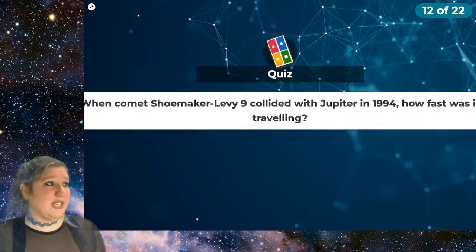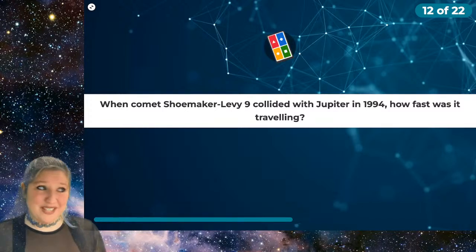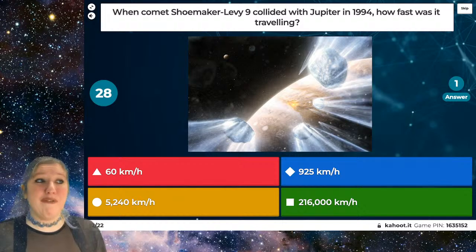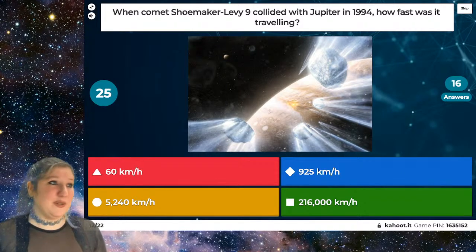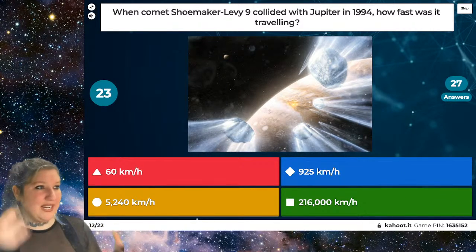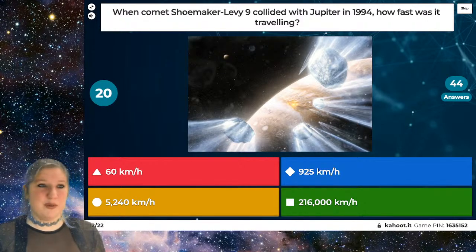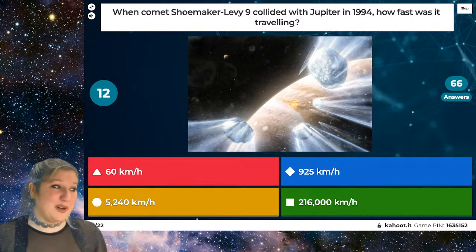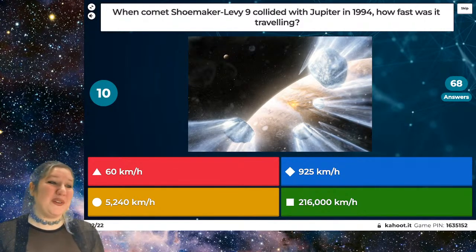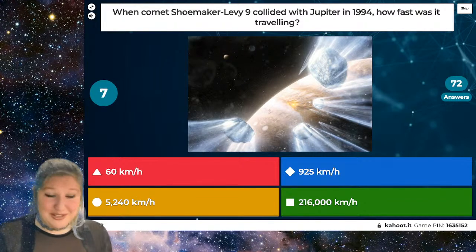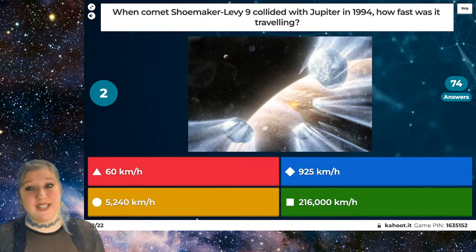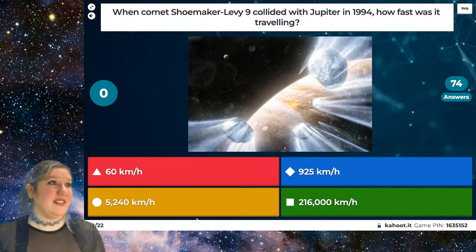The next question is, when comet Shoemaker-Levy 9 collided with Jupiter in 1994, how fast was it traveling? So this is a comet that actually broke apart and hit Jupiter, but how fast was it traveling when it actually did it? Was it going 60 kilometers an hour? Was it going 925 kilometers an hour? Was it going 5,240 kilometers an hour? Or was it going 216,000 kilometers an hour? So how fast was this comet traveling, or I should say the pieces of this comet?